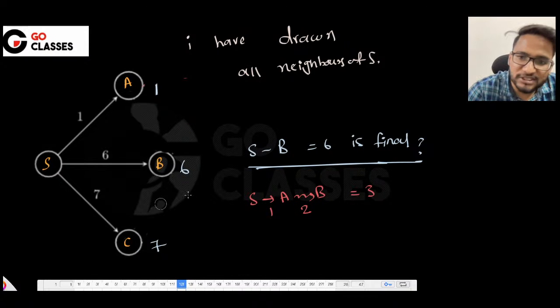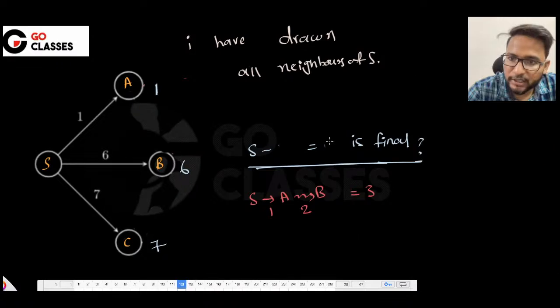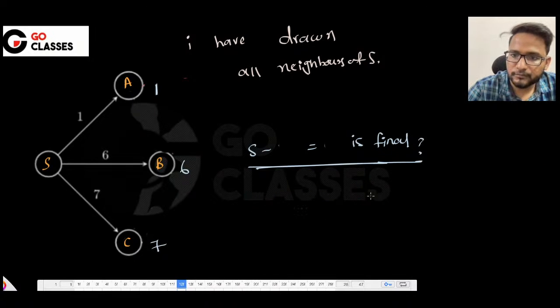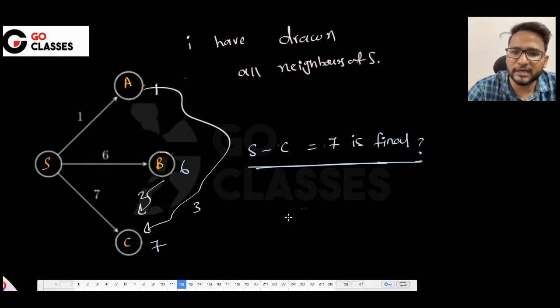from S to probably C? Can you guarantee that S to C equal to 7 is final? Can you guarantee? Obviously no. The reason is that maybe in future you come from A to C or maybe from B to C. Let's suppose this is 2, this is 3, something like that, right? Let's suppose this is 1 or maybe 0.5. Suppose that this is 0.5.